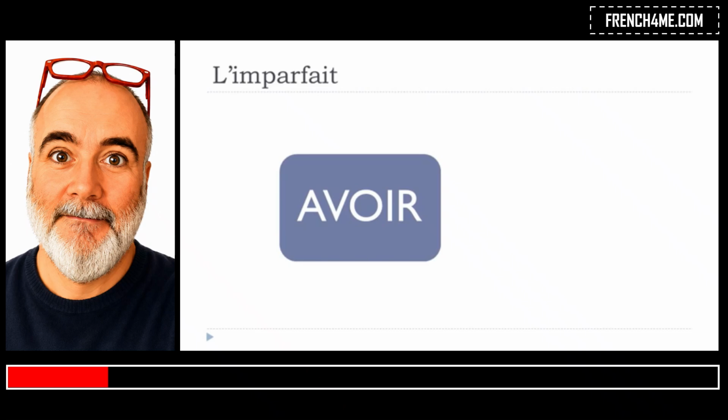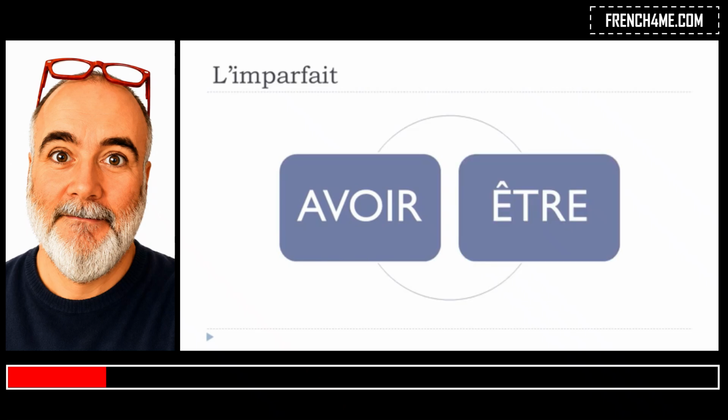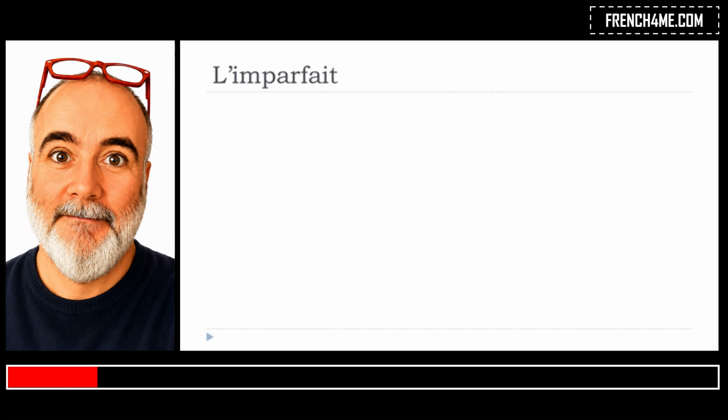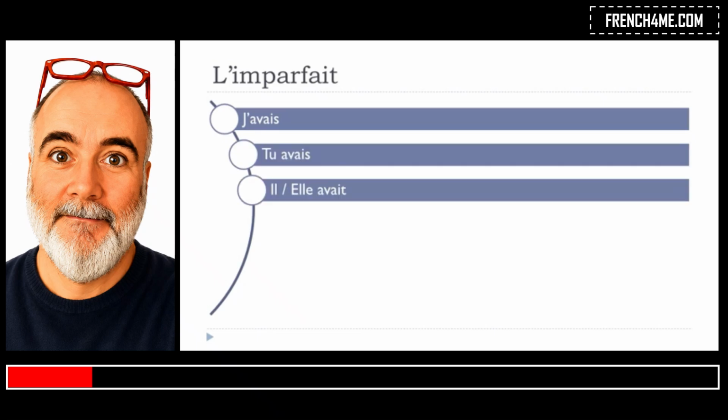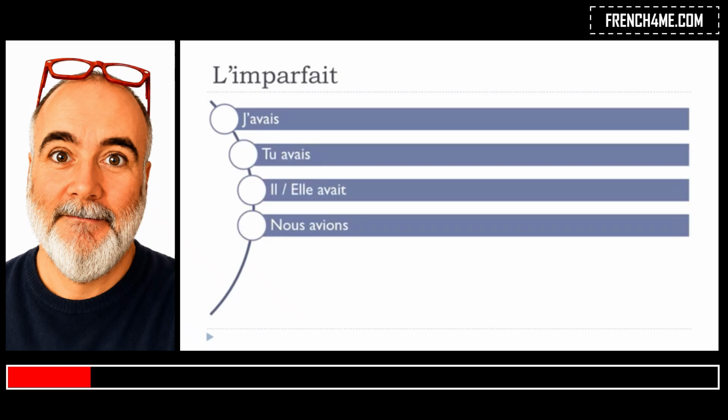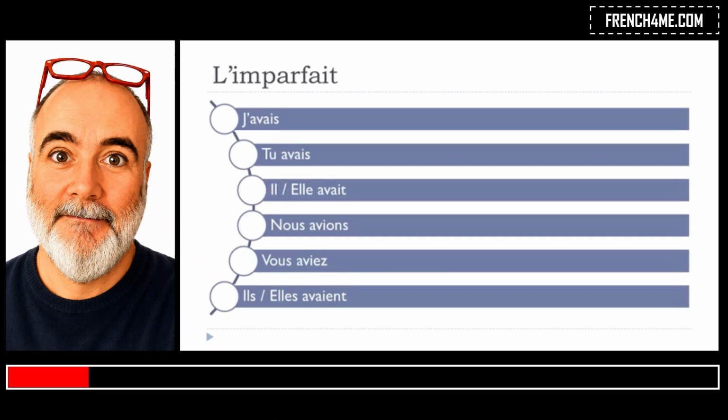And then of course, avoir and être can be in some cases quite tricky. So that's the reason why we'll take a few minutes to have a look at them. The first one, avoir, and well, it's not that tricky at all because it goes like that. J'avais, tu avais, il avait, elle avait, nous avions, vous aviez, ils avaient, elles avaient. So it is quite easy. Honestly, it is quite easy.